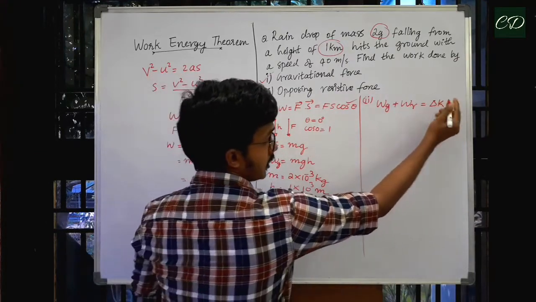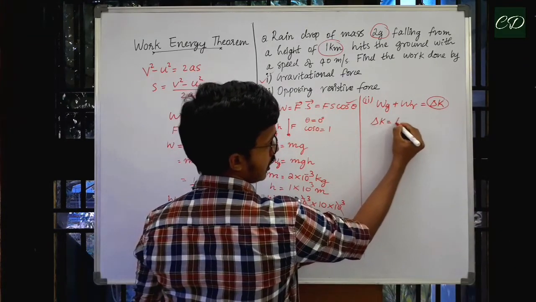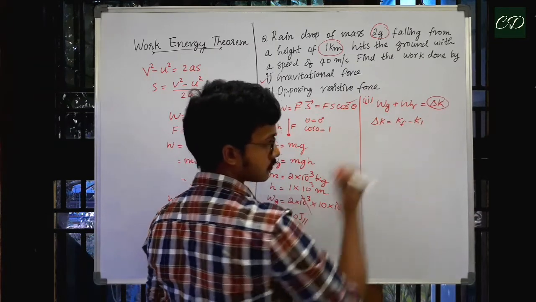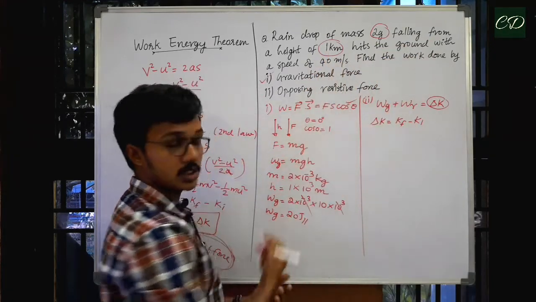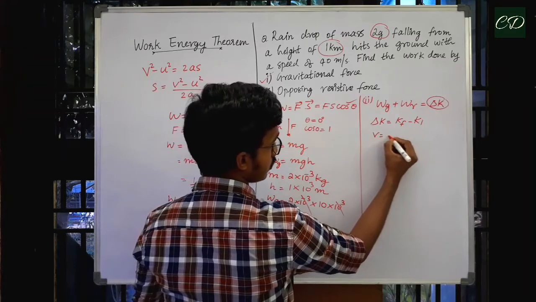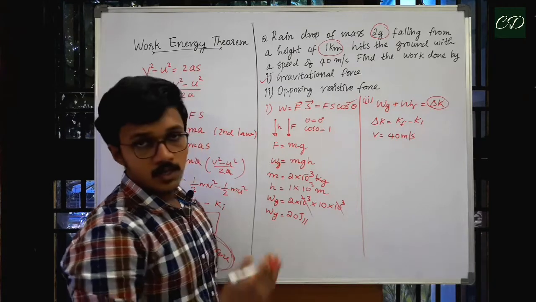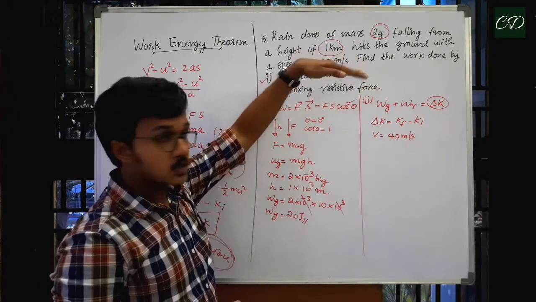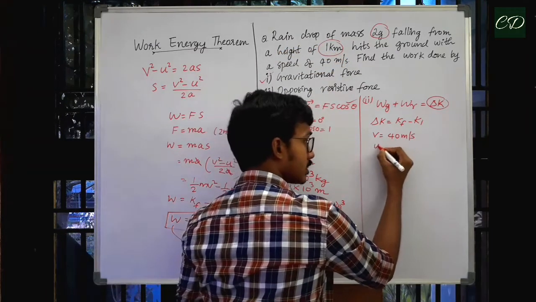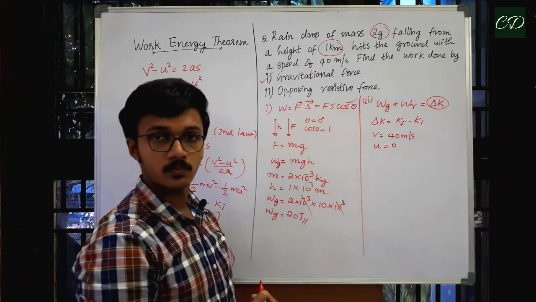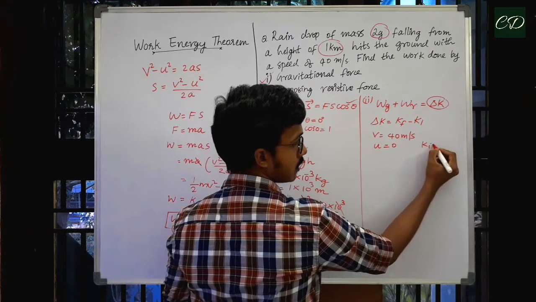So here we have to find change in kinetic energy now. Change in kinetic energy delta K is equal to Kf minus Ki. The final velocity is given, that is it hits the ground with a speed of 40 meters per second. So final velocity is equal to 40 meters per second. What about initial velocity? It is falling from a height of 1 kilometer. So at a height of 1 kilometer, its velocity will be equal to 0. So we can take its initial velocity u is equal to 0. So if initial velocity is 0, then Ki will be equal to 0.